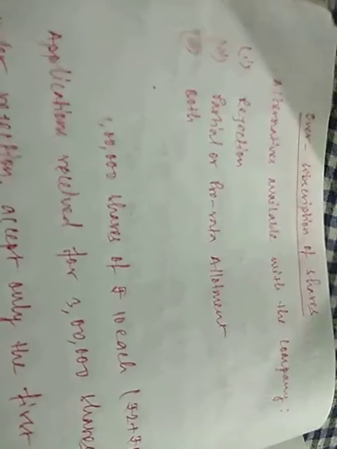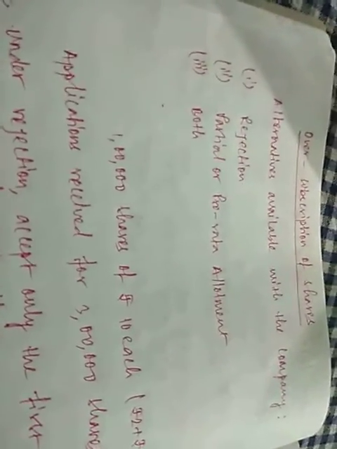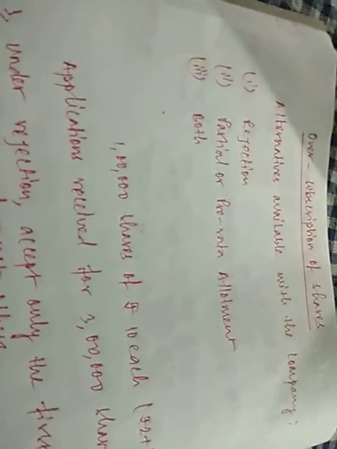The alternatives available with the company are: number 1, rejection. Rejection means just accept the number of applications for the number of shares that the company has. Next is partial or pro rata allotment. Under partial or pro rata allotment, you will issue shares partially. For example, the one who is asking for more shares will be provided with fewer shares, so that all the applicants receive shares but in a lesser amount. Fewer shares are issued to all the applicants so that the company can cater to the needs of all the applicants. Or number 3, both.